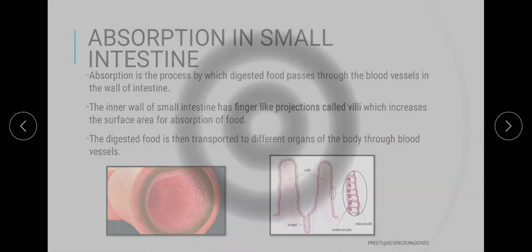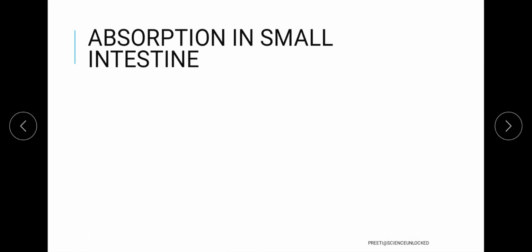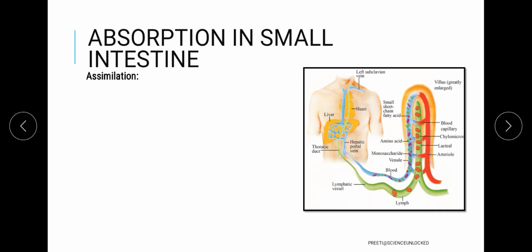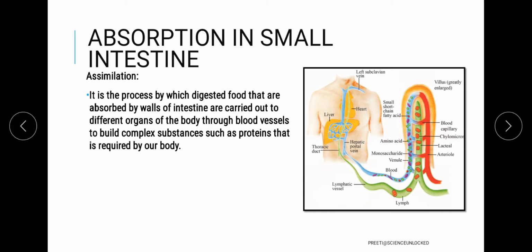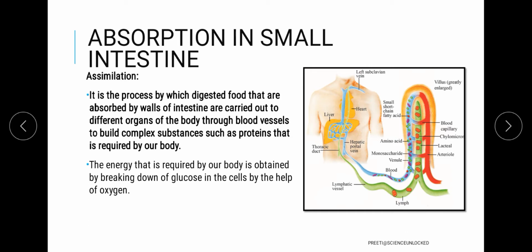So that is exactly the aspect of the small intestine in terms of the assimilation process. Over here, the digested components of the food that we have taken up will be taken up by the blood vessels inside these villi, and these blood vessels will carry the components of nutrition absorbed from the food to the rest of the body, and the body can ultimately utilize the overall energy component of the food.